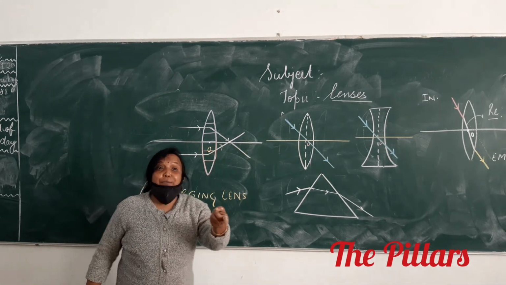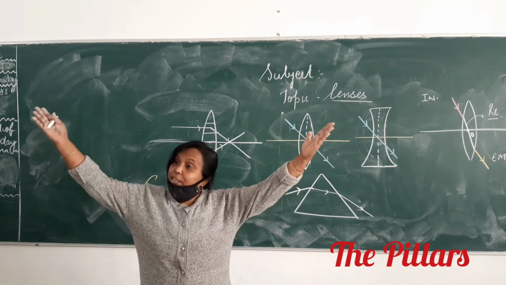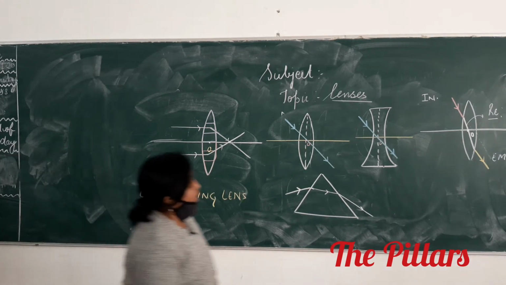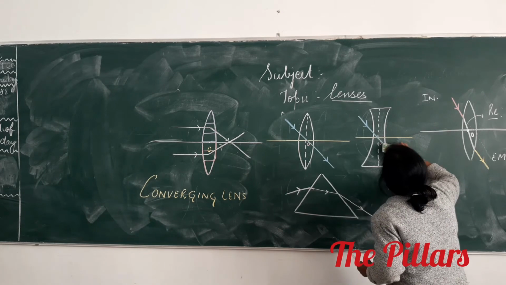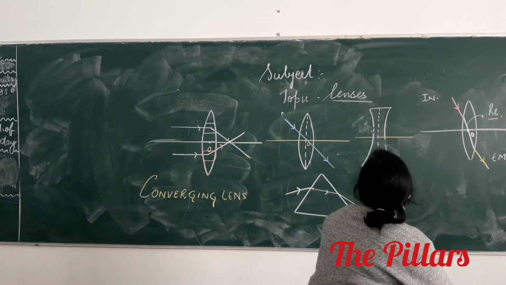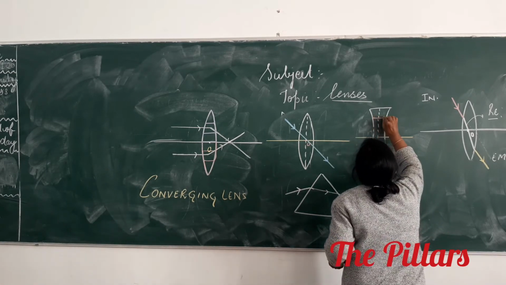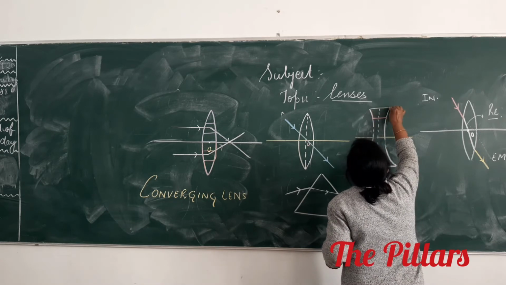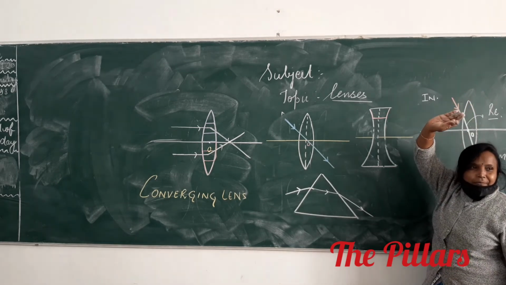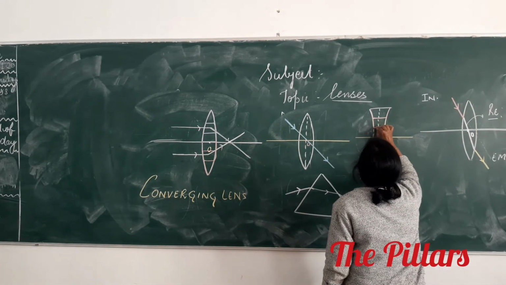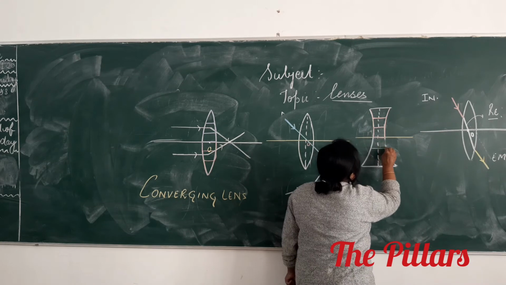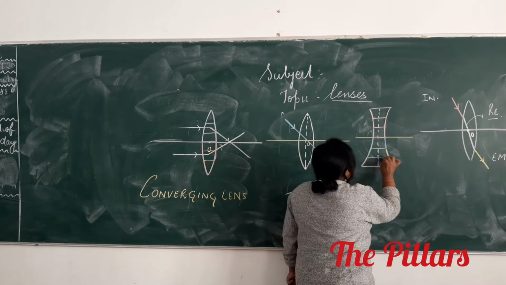Can you tell me what will happen in concave lens? It is called diverging. Can you tell me what will happen in your concave lens? I am talking about this concave lens. What will happen here? This concave lens is considered to be made up of several prisms. As such, the prisms which are above the principal axis, their bases are in upward direction, and the ones which are below, their bases are in downward direction.